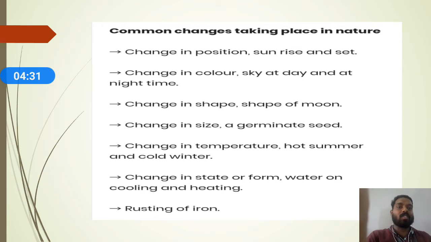And next, change in size. Change in size means, for example, germinating of seeds. If you are planting a moong or any seed, putting it into the soil, day by day you can see that the size changes with the germination of the seed.